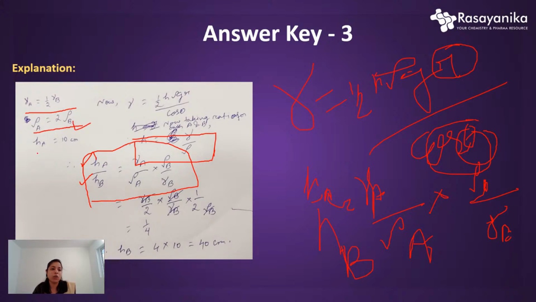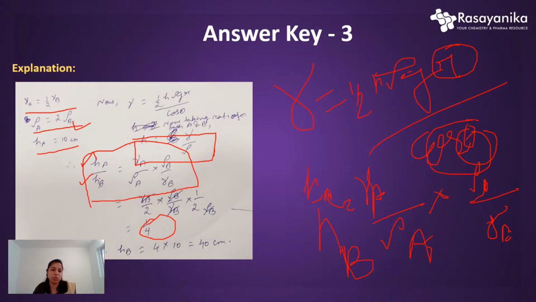Okay. And it is also given that the capillary tube height of the first liquid is 10 centimeter. So basically put the value and everything cancels out and you will get 1 by 4. HA by HB, as the ratio, will become 1 by 4. Now just put the value of HB here. It is a pretty simple thing.